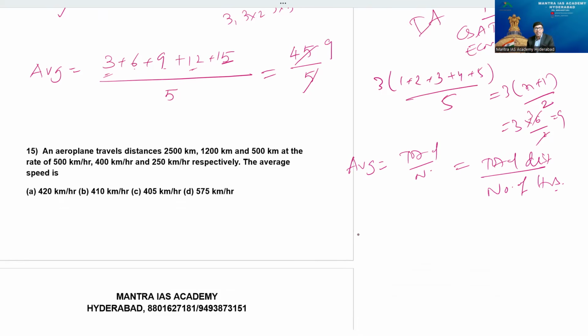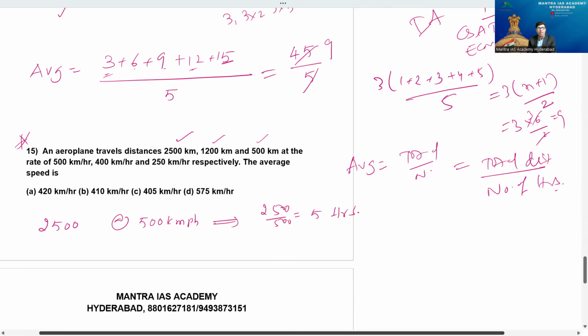So how do I get the hours, sir? No doubt distance is okay, I'll get it by adding all these three. But how many hours did he travel? He gave the problem in a different way. That's a very important point, remember. Logic is there in this. 2500 kilometers is covered at the rate of 500 kilometers per hour. So how many hours does it take, please? Therefore, 2500 by 500, he has taken 5 hours for this journey.